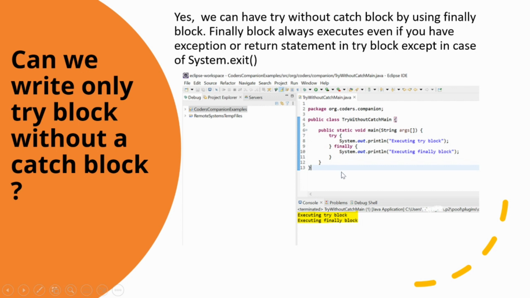I have created an example where we can see that a try block alone is not a complete construct for handling exceptions. You have to provide a mechanism for dealing with exceptions that may occur within the try block. See, this is the example where we can see that this try block and the finally block are getting executed.